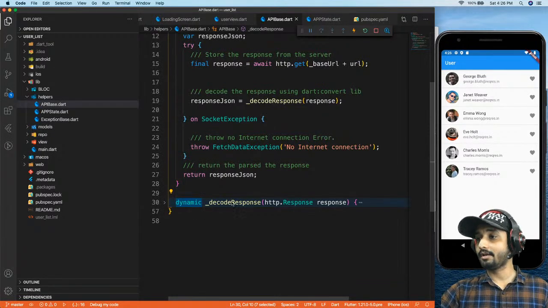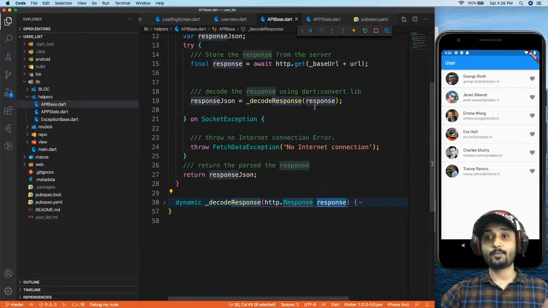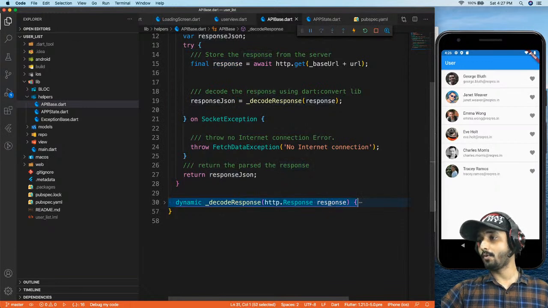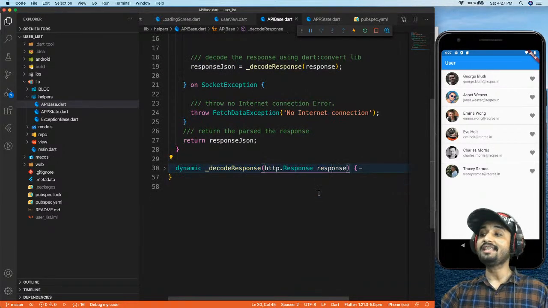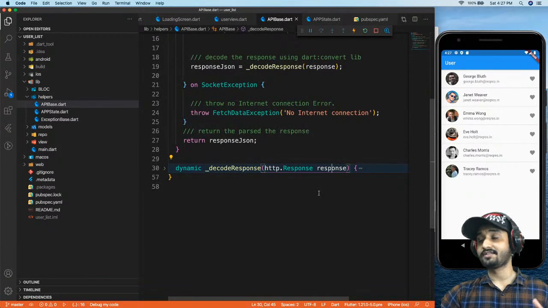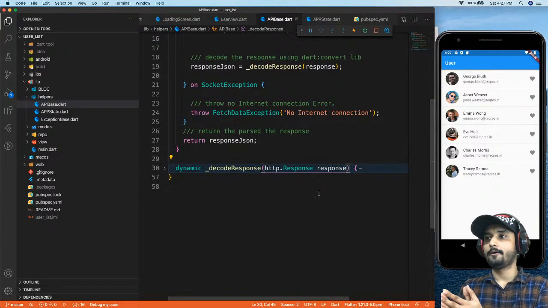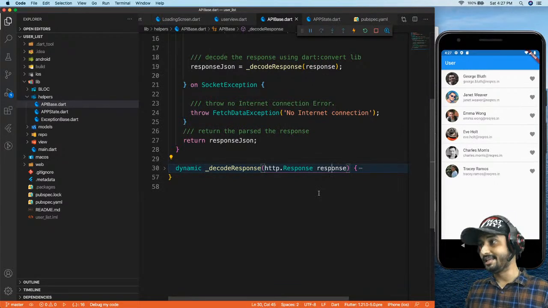So we have something called decodeResponse right over here, and I'm giving a response of type HTTP response, because we know we are getting a response from HTTP. So this response is going to come over here, and we are going to parse it. Now, why do we need to parse it, right? We need to use this in our app not as raw data, but we need to convert that into a list, because we always want to convert our JSON data to a list to display in our app, right?